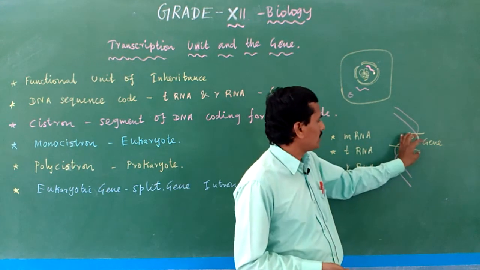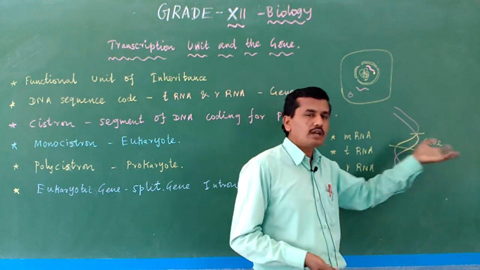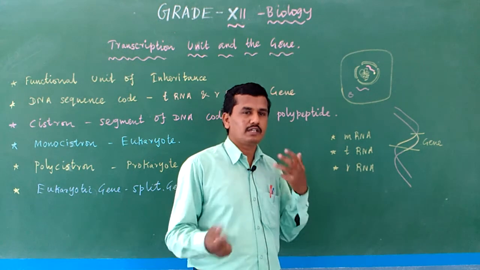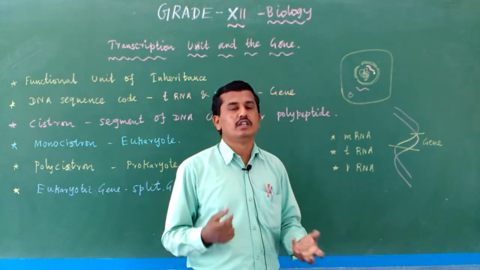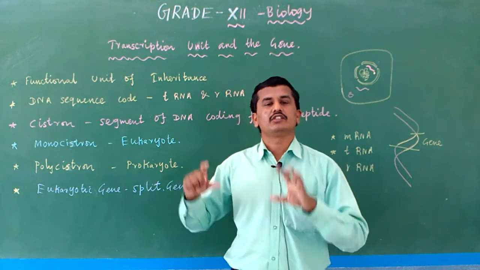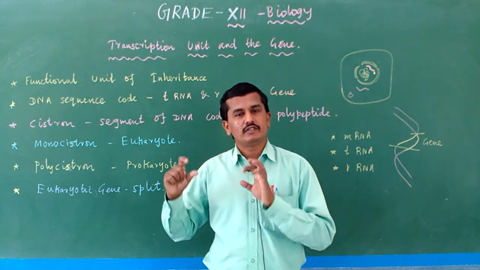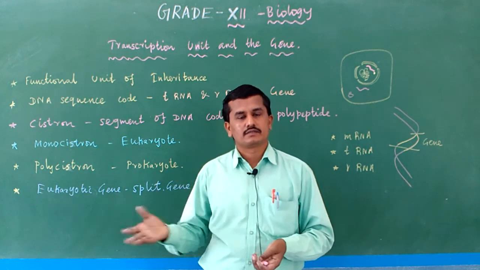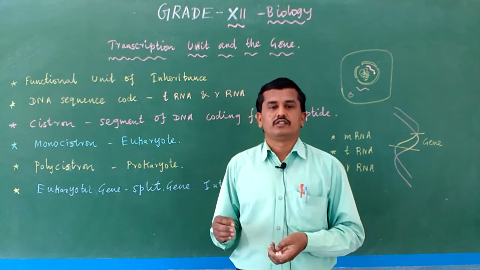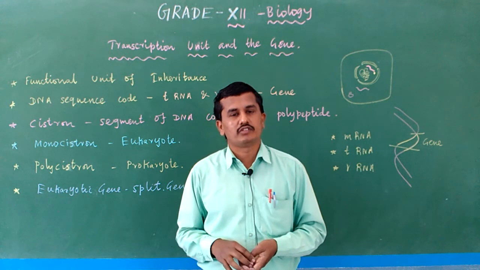Sir, so one part is coding for mRNA, one part is not coding for anything. So then what do we call it? So up comes some differences in the gene definition. So gene, so far what have we seen gene to be? Gene is a segment of DNA. The segment of DNA which is controlling the what? Characters or controlling the inheritance. It inherits the characters from one generation to the next generation. That is known as gene.